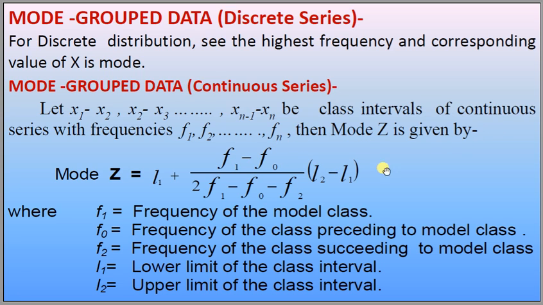Then the mode z can be given by z equals L1 plus (f1 minus f0) divided by (twice f1 minus f0 minus f2) into (L2 minus L1), where f1 is the frequency of the modal class, f0 is the frequency of the class preceding the modal class, f2 is the frequency of the class succeeding the modal class, L1 is the lower limit of the modal class, and L2 is the upper limit of the modal class.